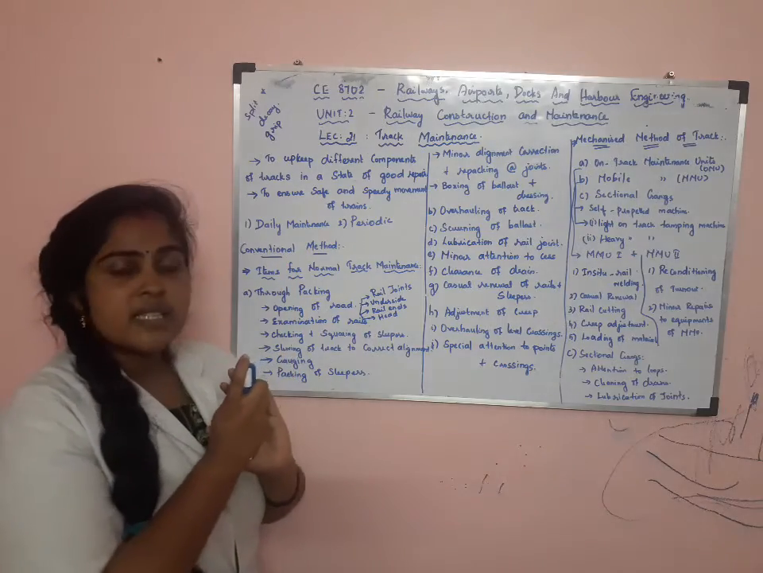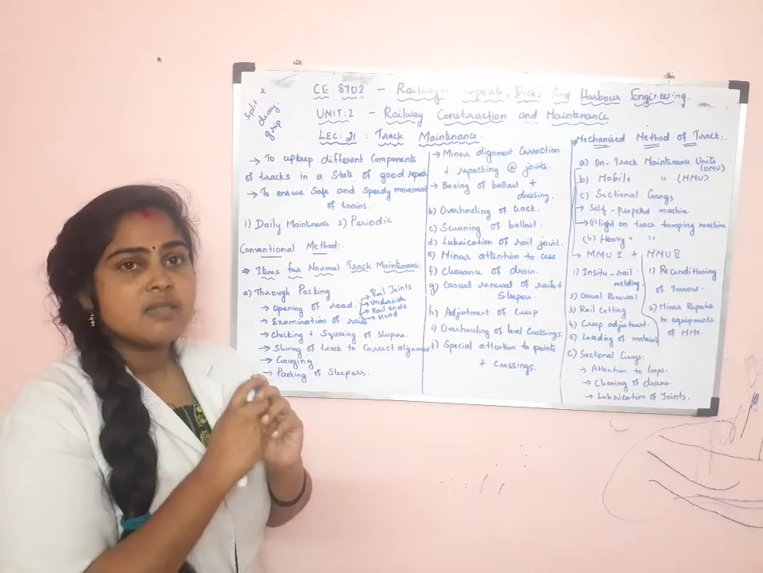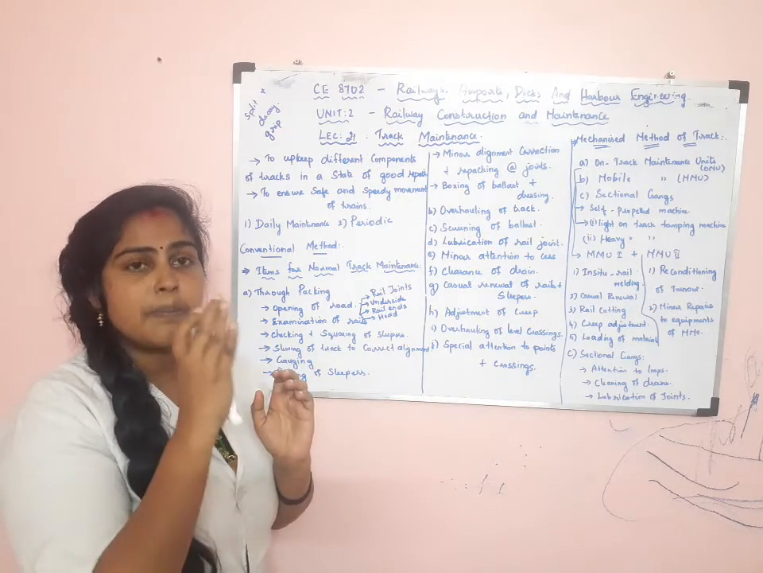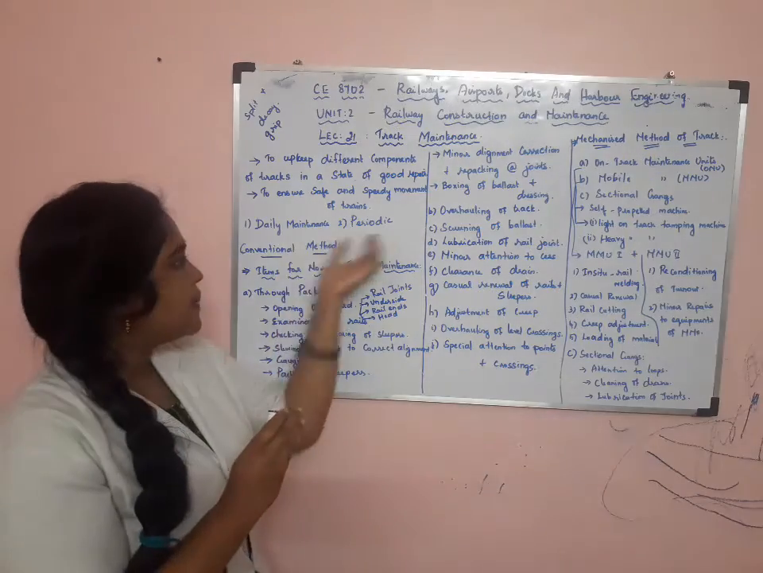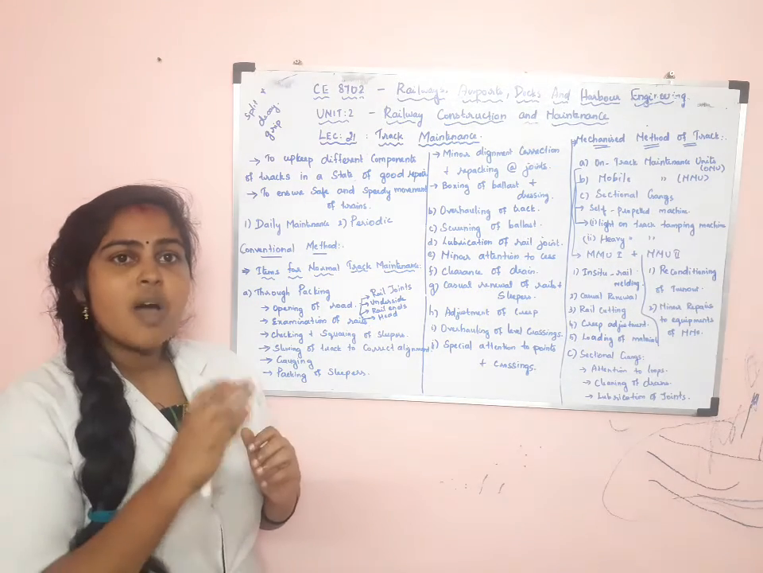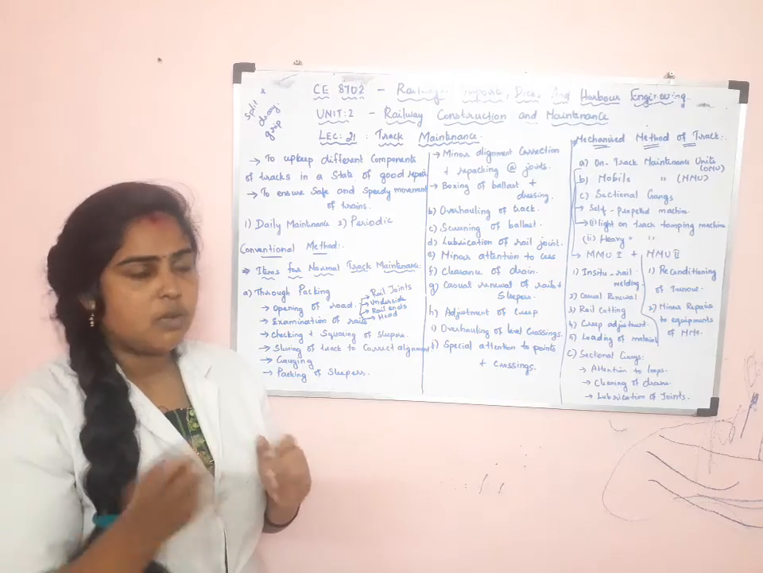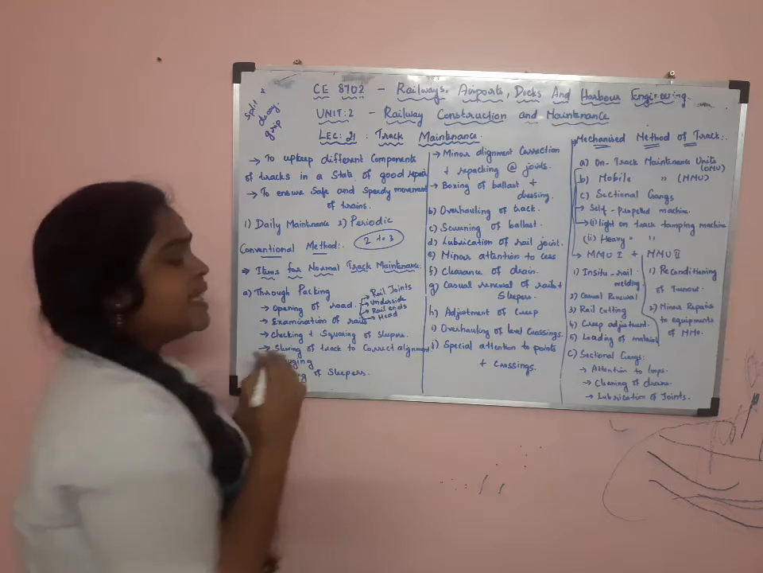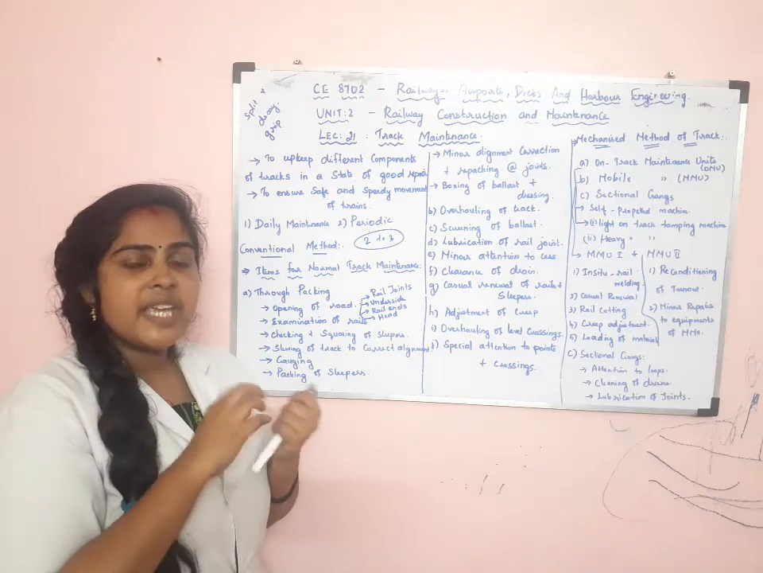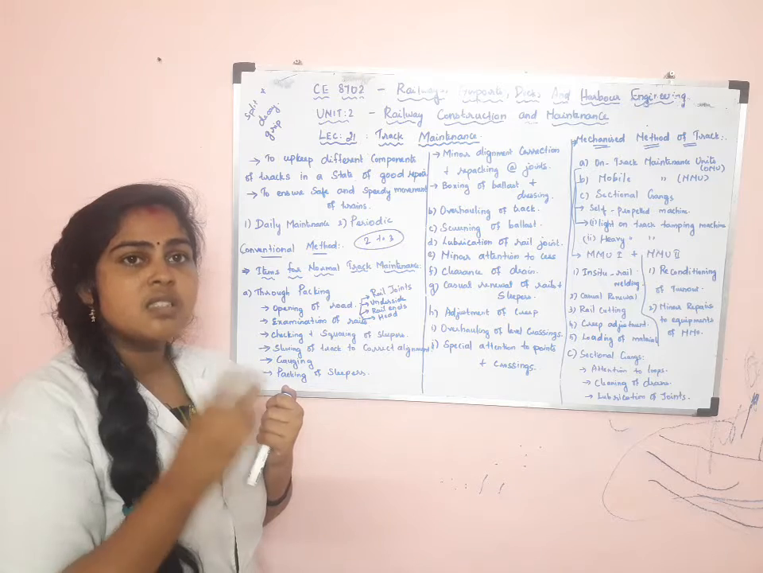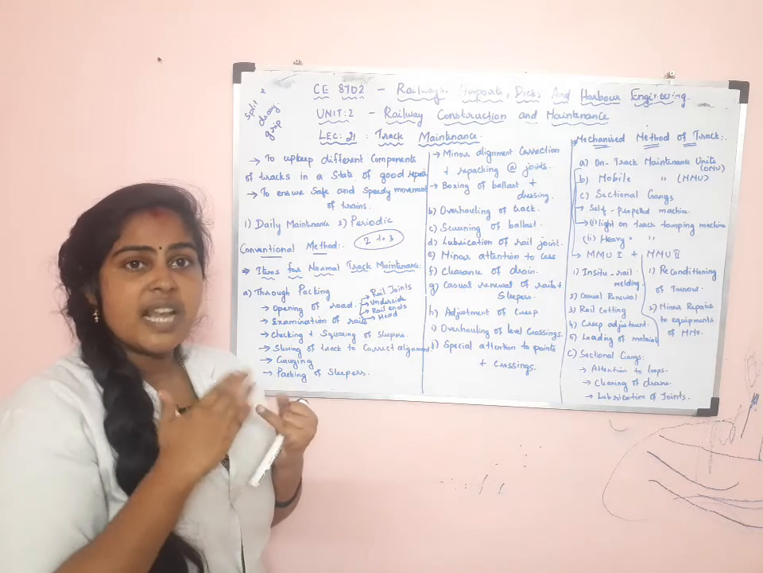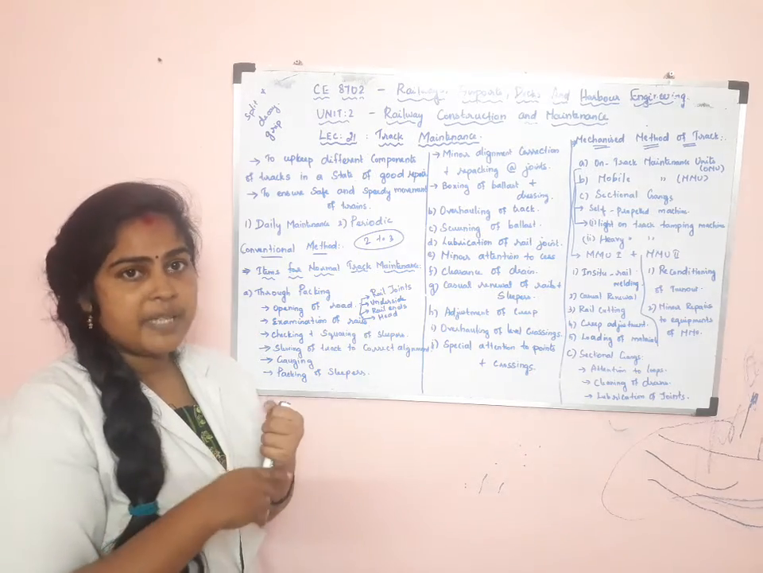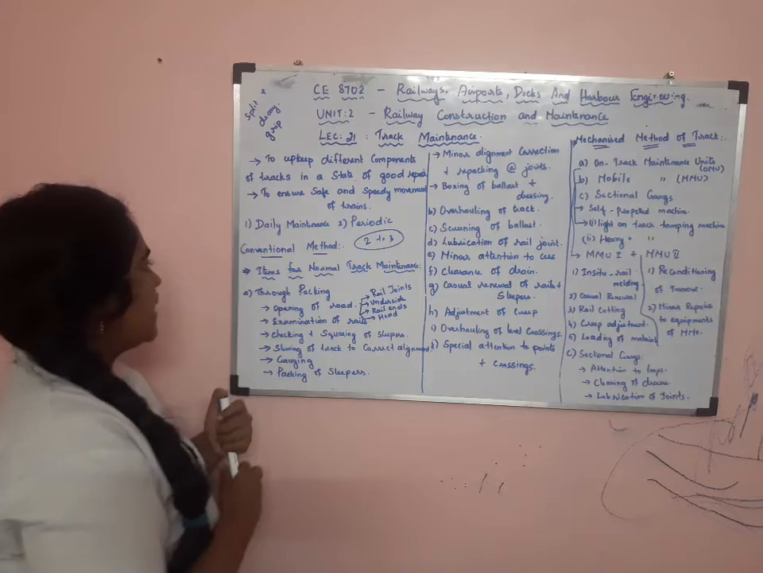Daily maintenance is done by the sectional gang, that is, the permanent staff of the railway track, or permanent way. Periodic maintenance is done once in 2 to 3 years. In periodic maintenance, they examine the gauges, levels, points and crossings. If any defects are found, they are rectified. That is about periodic maintenance.